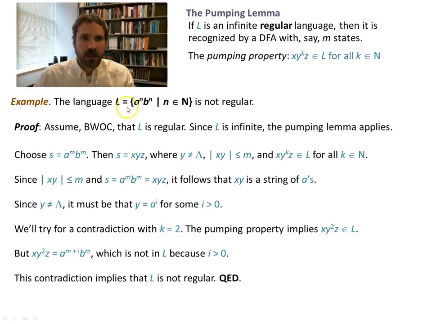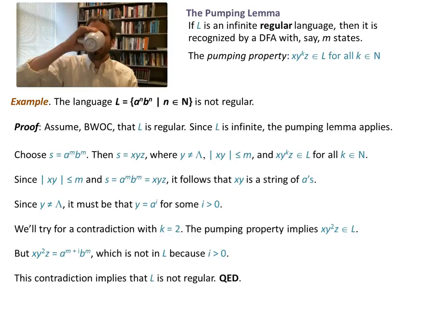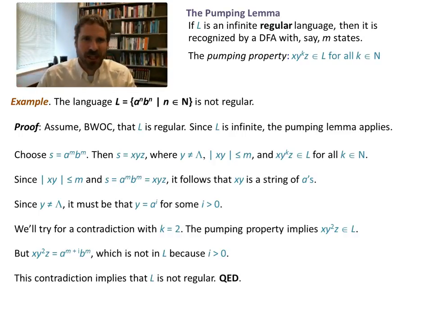Here's an example. This is the canonical language that is used to show something is not regular. This is the first non-regular language that we've seen. And it's really instructive to spend some time thinking about this. You should look at this language and try to come up with the DFA for it. Pause right now and try. I'll wait. I guess if you're pausing, I don't really have to actually wait, do I?